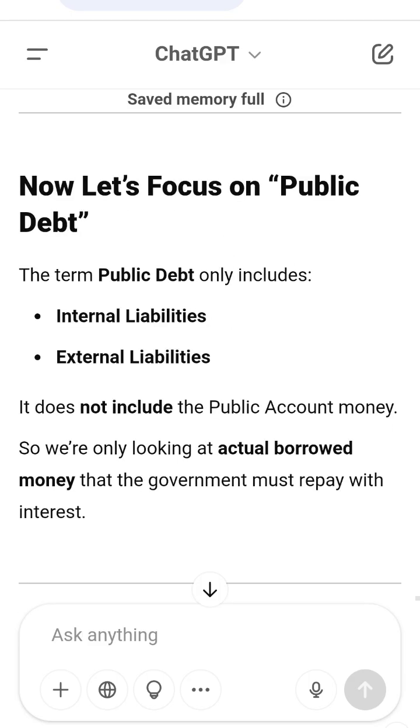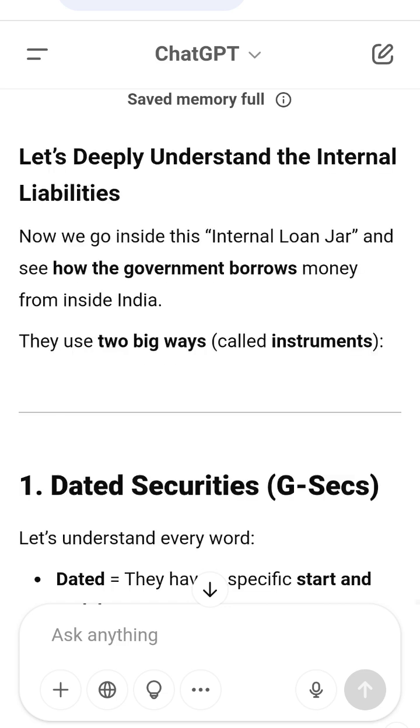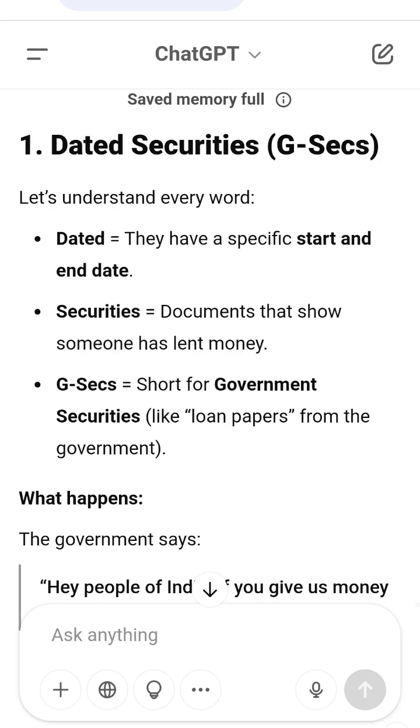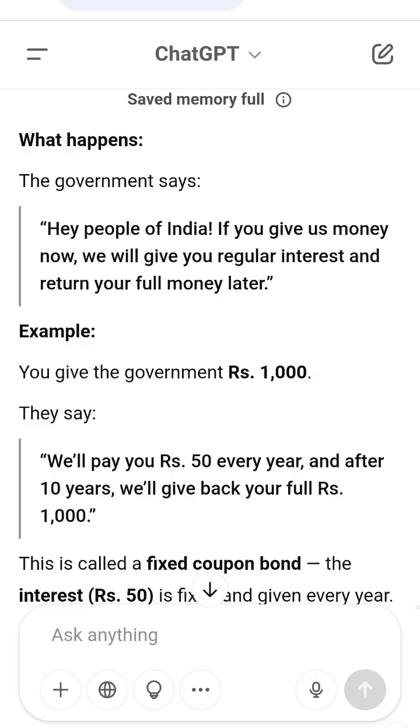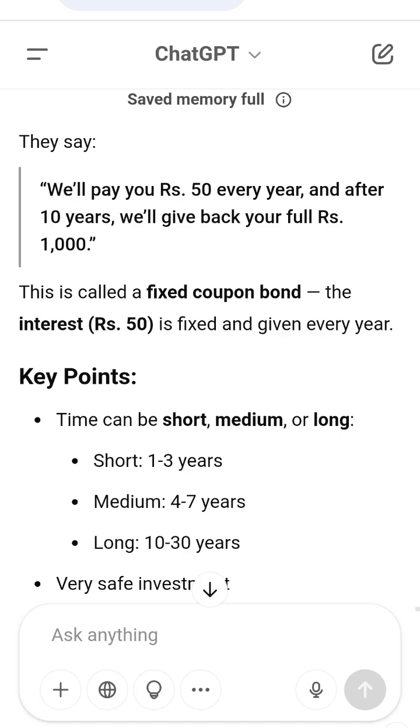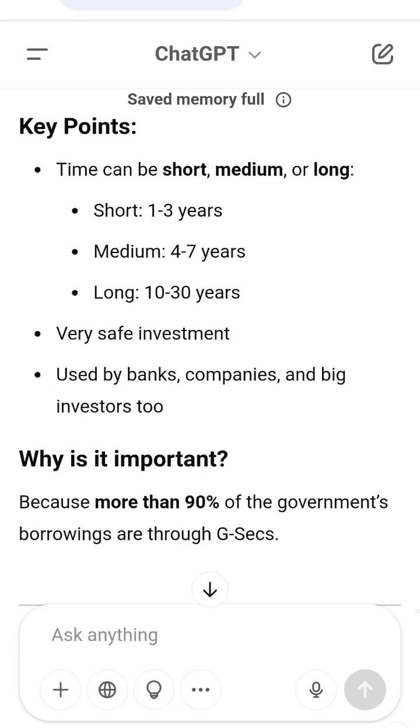What's the difference? Feature: GSEC, type: loan paper with fixed interest; T-bills, short-term no-interest loan. Interest: GSEC yes, paid every 6 months or year; T-bills no regular interest. Duration: GSEC 1 year to 30 years; T-bills less than 1 year, 91, 182, 364 days. Who buys? Banks, companies, people. Risk: very low, safe, very low.